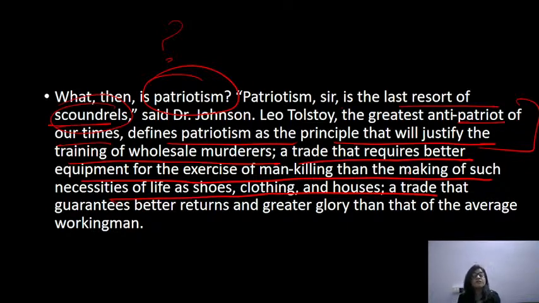So these people, author from here on, talks about Leo Tolstoy, who does not consider patriotism to be a good word if considered with what is being referred to patriotism in current scenario. आज की तारीख में पेट्रियाटिक मतलब वो इंसान जिसको अपने देश से प्यार है, और जिसको अपने देश से प्यार है अगर वो सोल्जर है, what kind of business is he into? Actually into killing people, killing humans like himself, right? Killing other people like himself. That's what he is now, right? So if that is patriotism for him, then such a patriotism should not exist, right? Talking about such people are wholesale murderers.